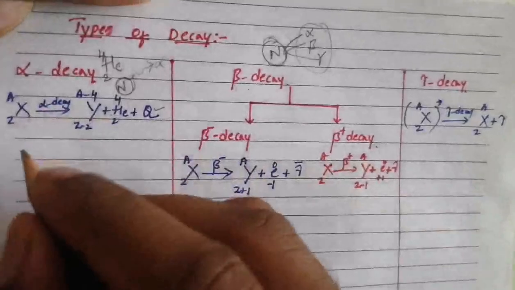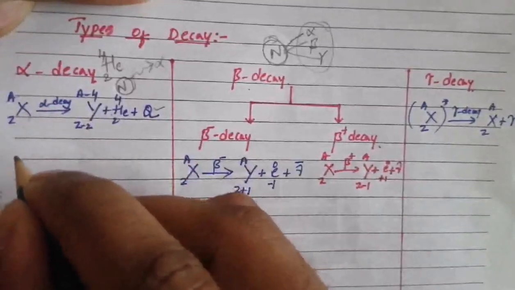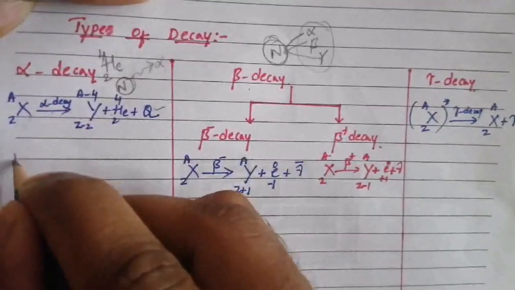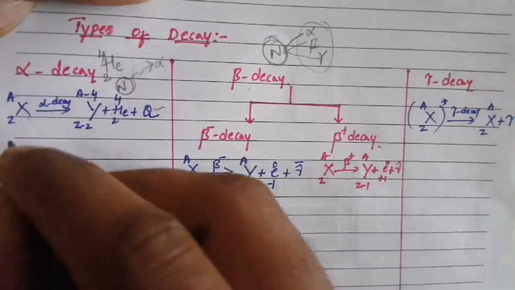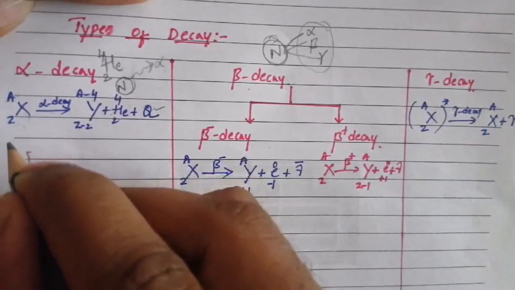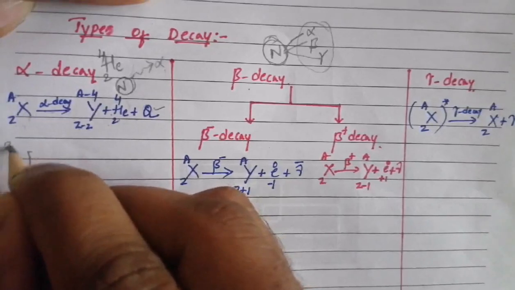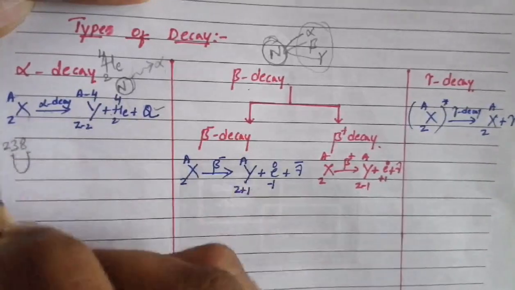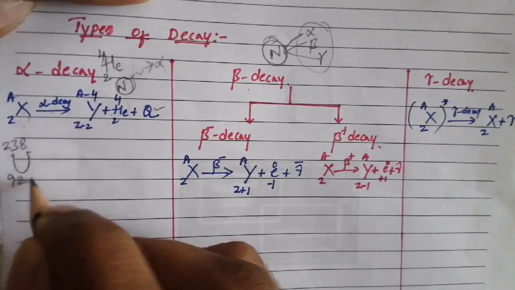Now we are taking an example for alpha decay. Suppose the parent nucleus, a heavy nucleus, is uranium 238, 92. So the mass number is 238 and the atomic number is 92.